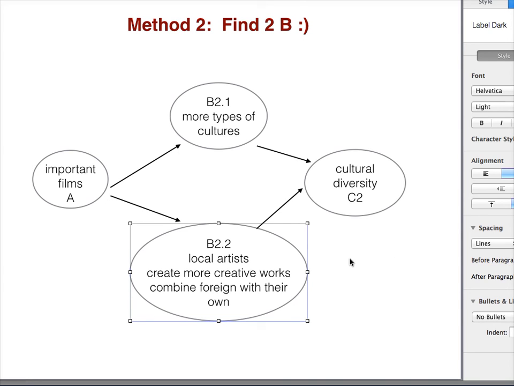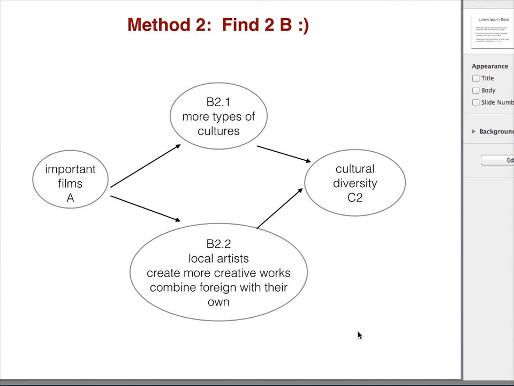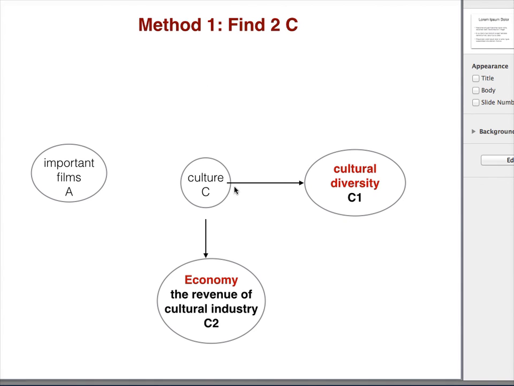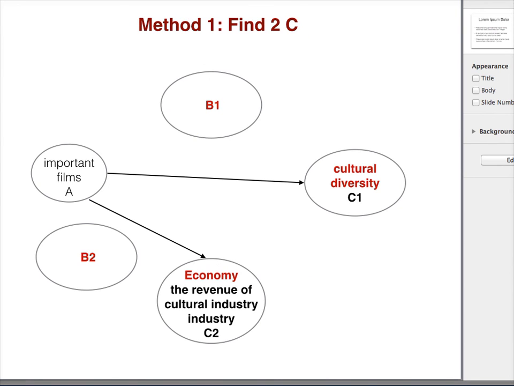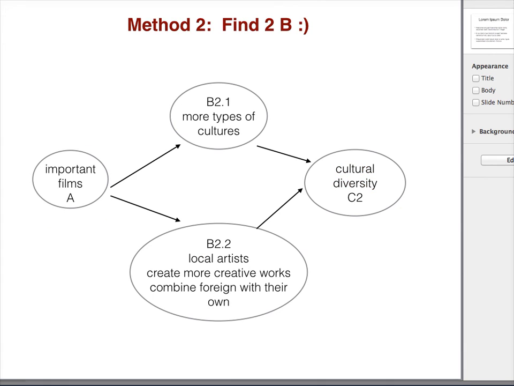So in this case, you will still have 2 sets of ABC. I would say this method is difficult to come up with 2 C's, but once you figure out your 2 C's, it's easy to write. But this one is a little bit difficult. It's easy to come up with 1 C, but difficult to come up with the 2 B's. Both of them, I would say the first one is easier, second method is difficult.